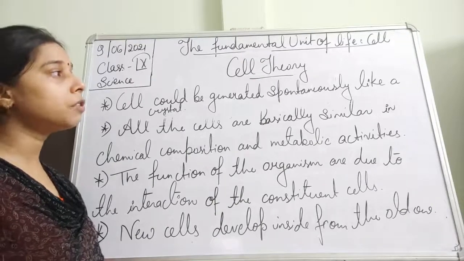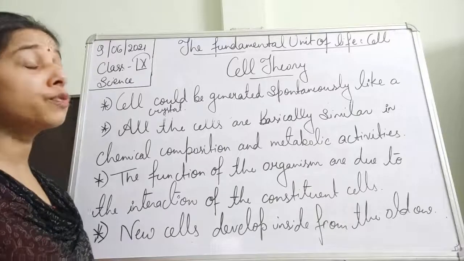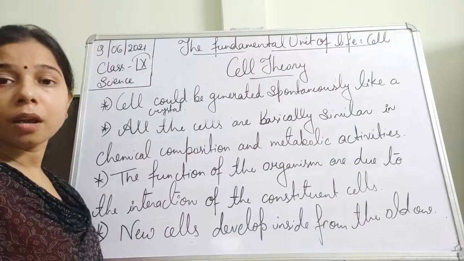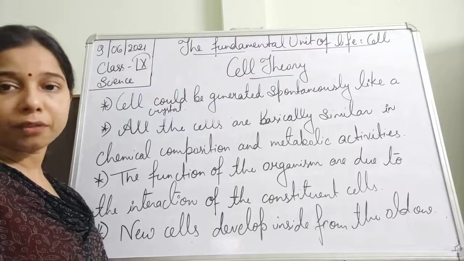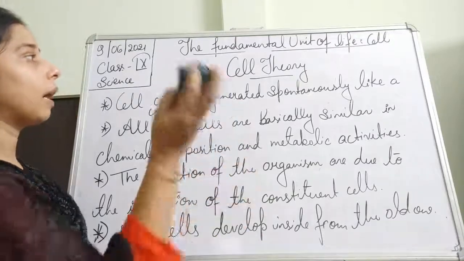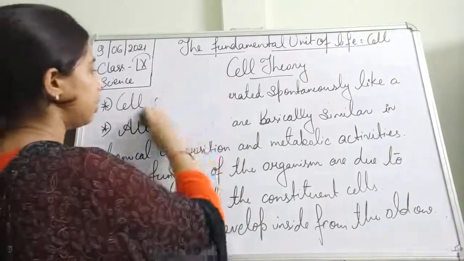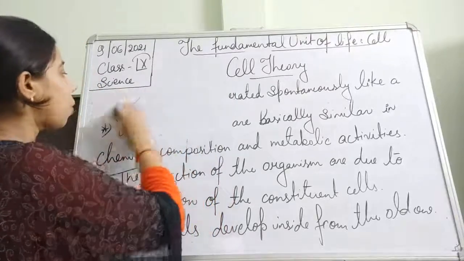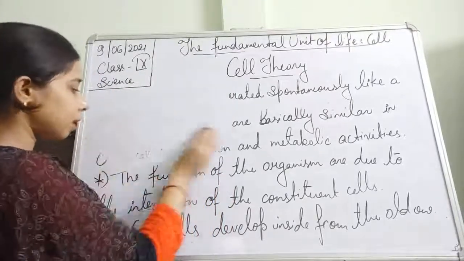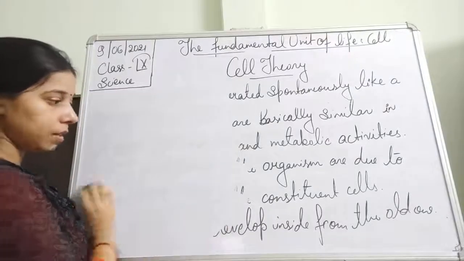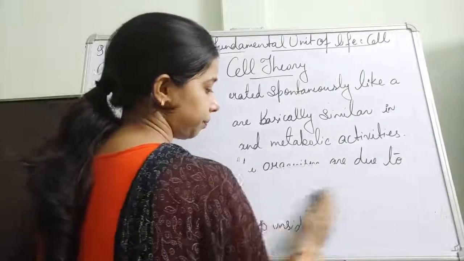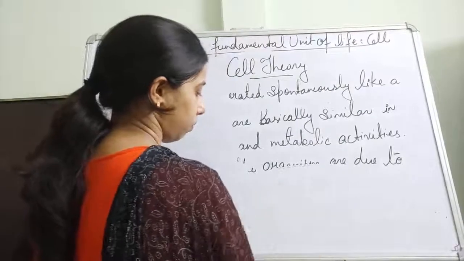So these are the postulates of the cell theory given by Schleiden and Schwann, and the same theory was expanded and improved by R. Virchow. That is called modern cell theory. So let us see what we understand by modern cell theory and what the different postulates in modern cell theory are.